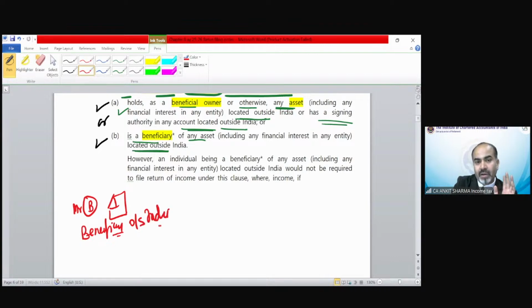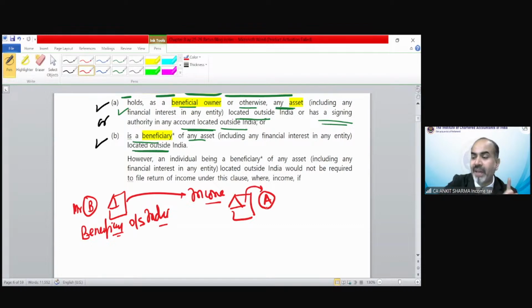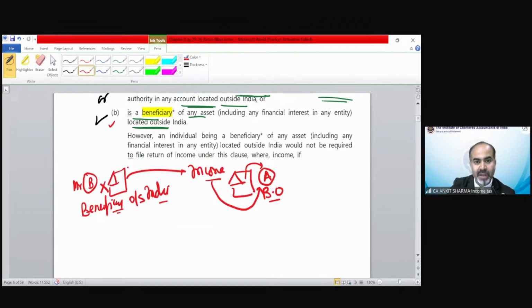Clear? Now it says if the income from this property has been included in the income of the beneficial owner. Suppose the beneficial owner of this property is Mr. A. B is the beneficiary and Mr. A is the beneficial owner. So if any income generated from this property on which Mr. A is liable to pay tax or has been filing an income tax return, then Mr. B need not file an income tax return even if he is a beneficiary. So point number B is explaining this thing.